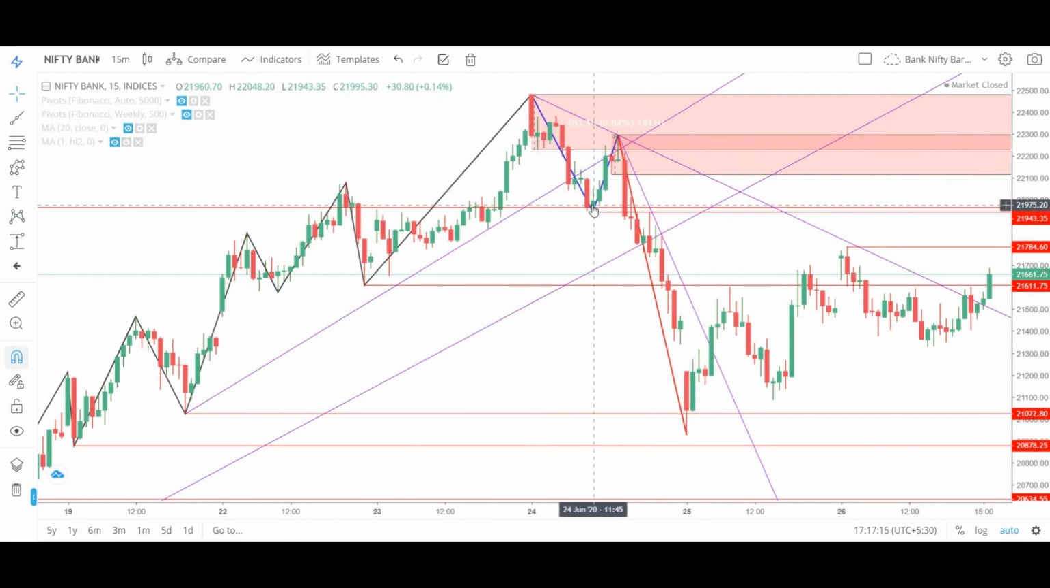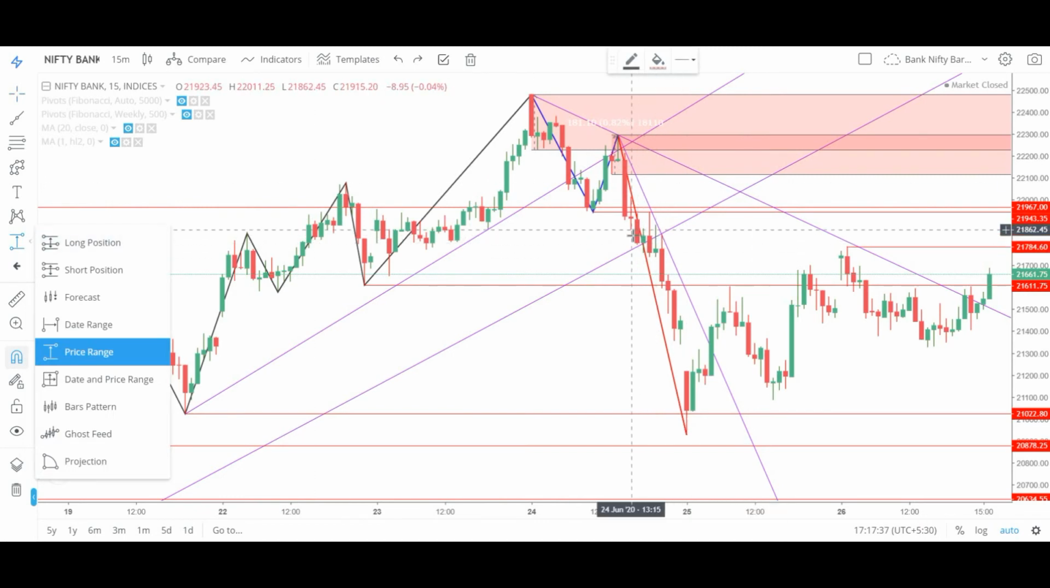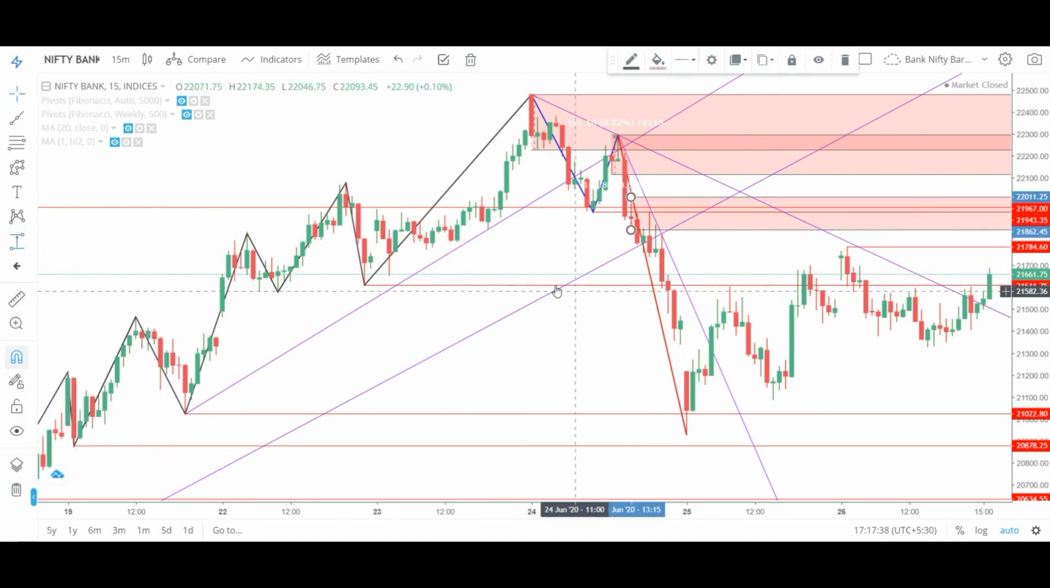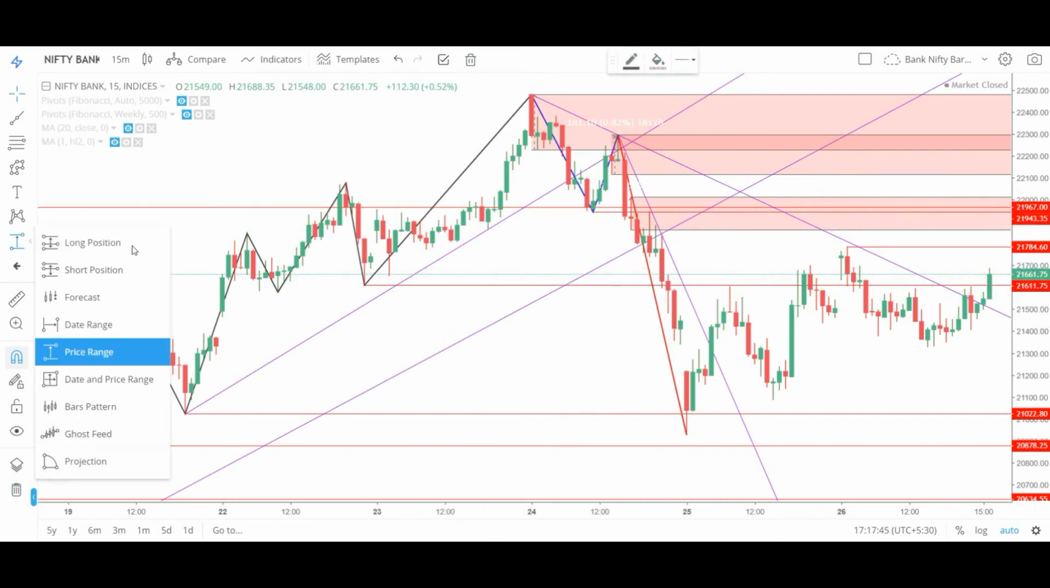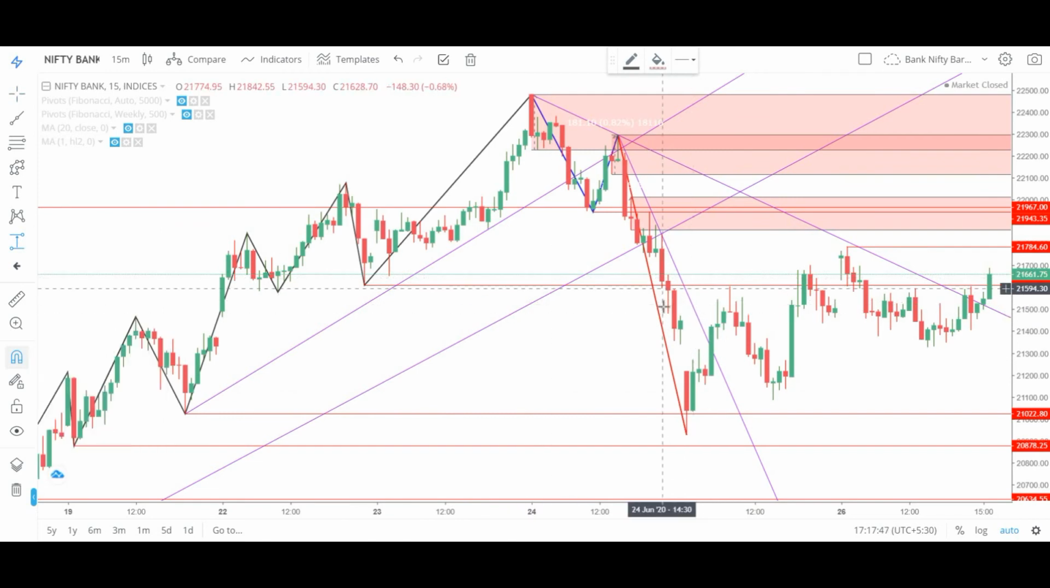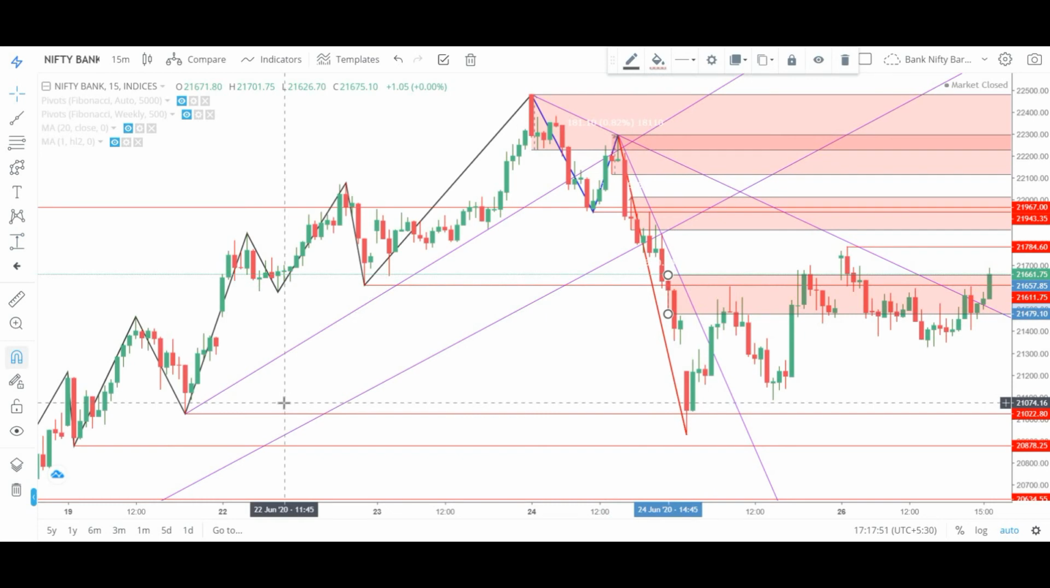Then here we have a zone at resistance. Here we see an indecision candle at a support level which was broken. So this is one more zone. Then at this support level we see one more indecision candle. This is one more zone.